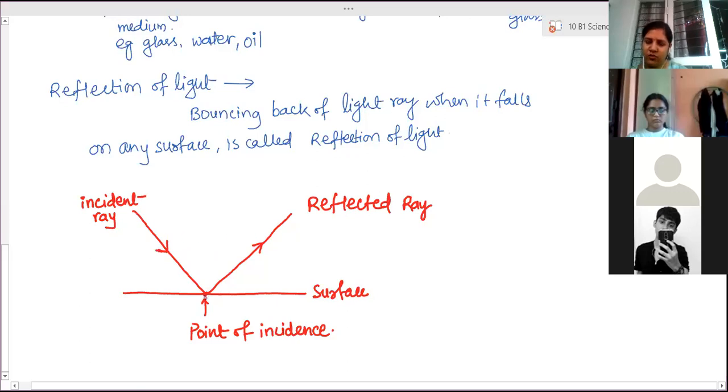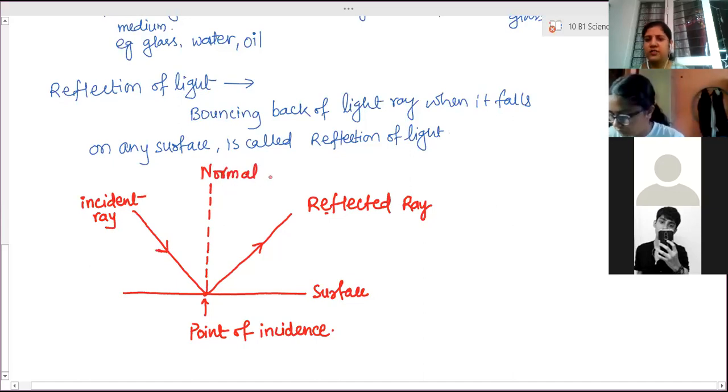The ray of light which falls on the surface is called the incident ray. The point at which it is incident on the surface is called the point of incidence. And then it will move back. This moved back light ray is called the reflected ray. And at the point of contact, we have to draw one perpendicular line. The line which is perpendicular to the surface is called normal.